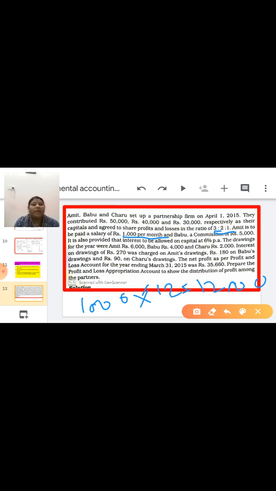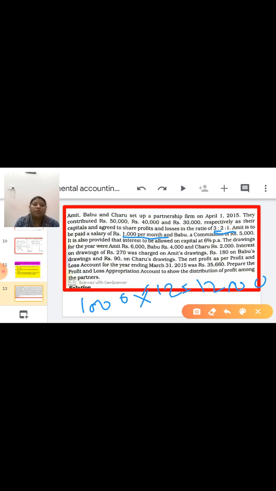It is also provided that interest on capital is at the rate of 6%. Drawings for the year are 6,000, 4,000 and 2,000: Amit's drawing 6,000, Babu's drawing 4,000 and Charu's drawing 2,000.